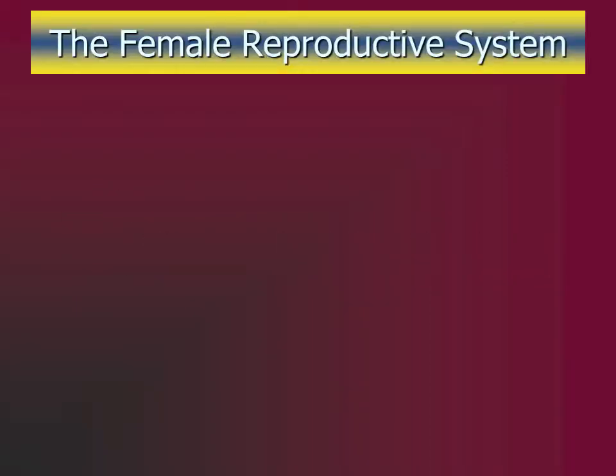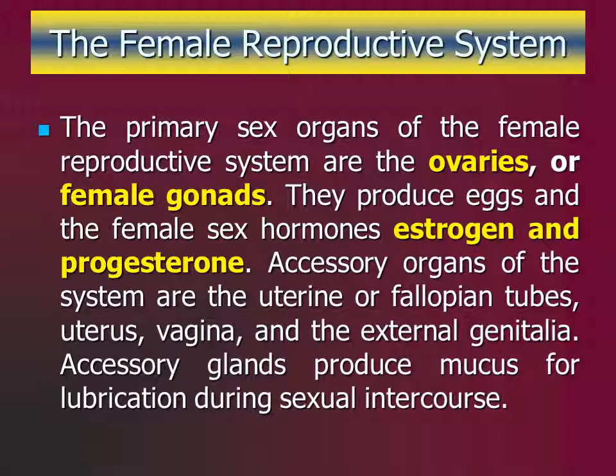The female reproductive system. The primary sex organs of the female reproductive system are the ovaries, or female gonads. These organs produce eggs, or ova, as exocrine glands and, as endocrine glands, produce the female sex hormones estrogen and progesterone. The accessory organs of the system are the uterine or fallopian tubes, the uterus, the vagina, and the external genitalia. Some accessory glands also produce mucus for lubrication during sexual intercourse.